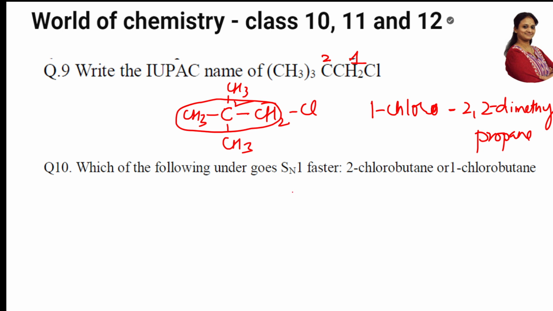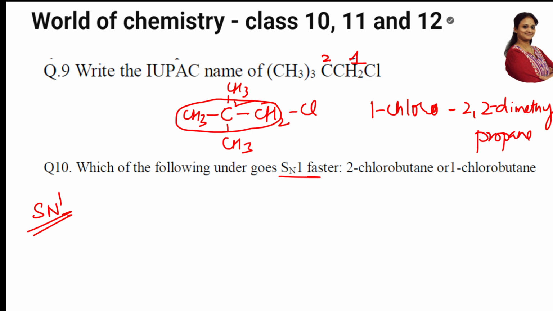Which of the following undergoes SN1 faster, 2-chlorobutane or 1-chlorobutane? SN2 means less steric hindrance. Remember, SN2 means less steric hindrance. So if I have to tell you the order, the trend is exactly the reverse. The rates, first of all, let us see which is more bulky.